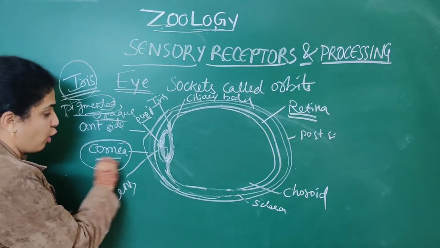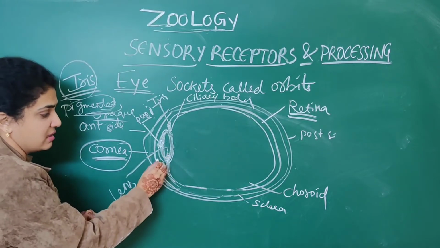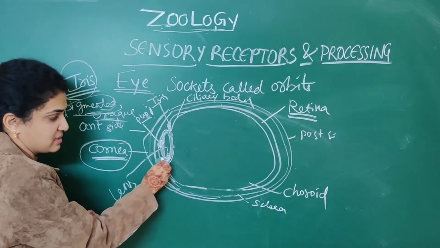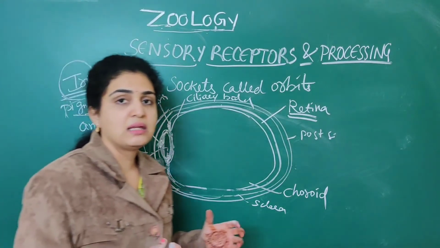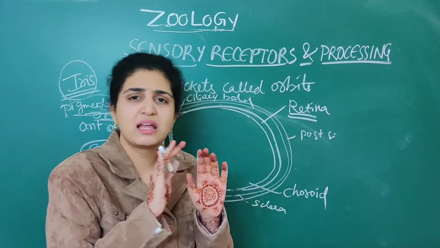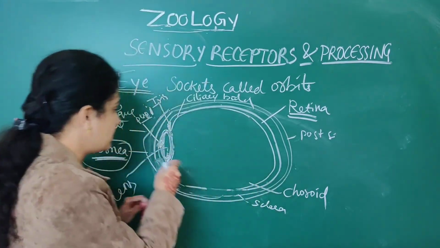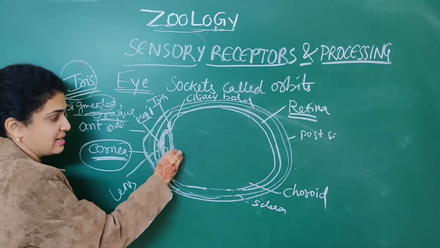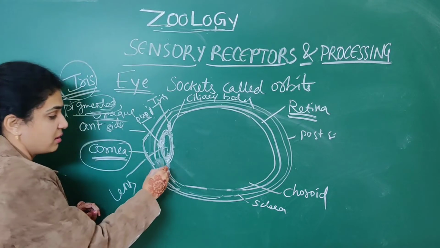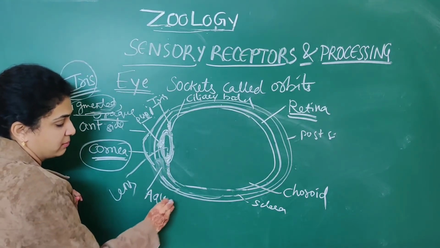In between the cornea and the lens, some space is present. What is that space? It is the aqueous humor, a clear fluid space present between the cornea, the first layer, and the lens.